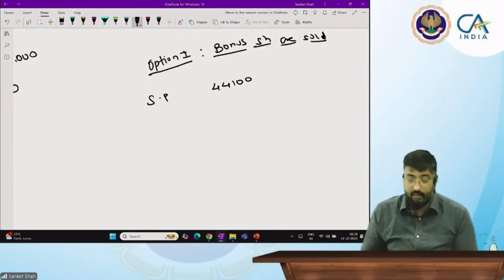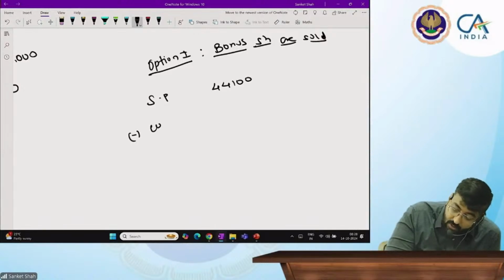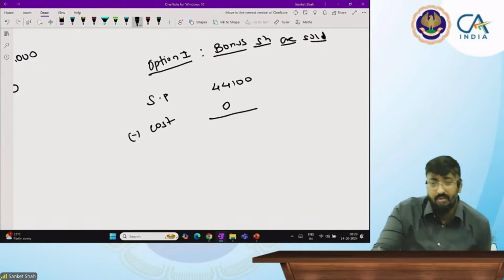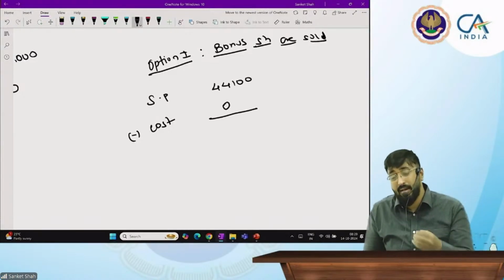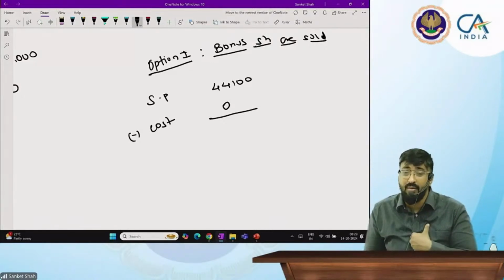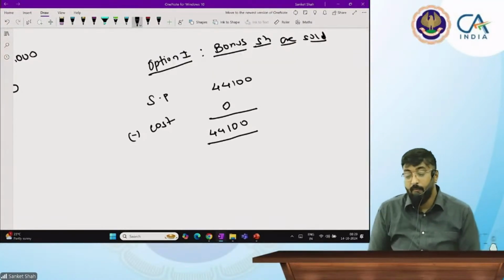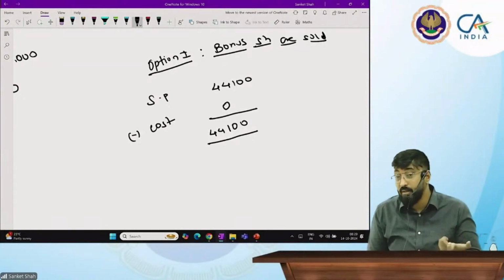Correct? Yes, sir. Minus what is the cost of bonus shares, my dear? Cost. Oh, cost. Sorry, sir. कितने में खरीदा था मैंने बोनस शेयर? 0 सर. रुपीज 90 का बेचा था. 90 में बेचा है बेटा, खरीदा तो 0 में ना. Yes, sir. खरीदा तो 0 में. Cost is 0. 44,100 because bonus shares are sold.